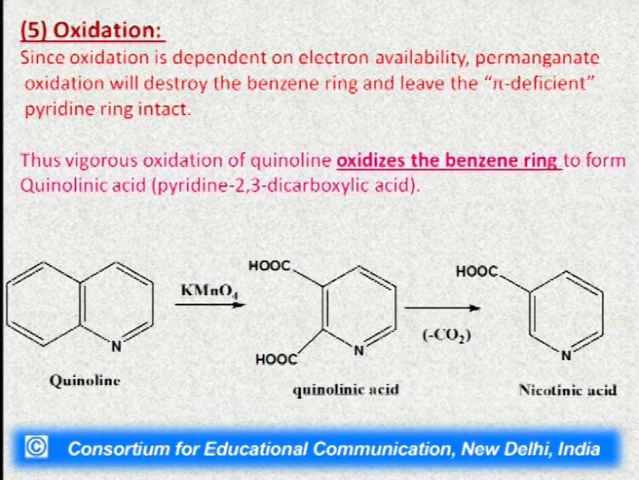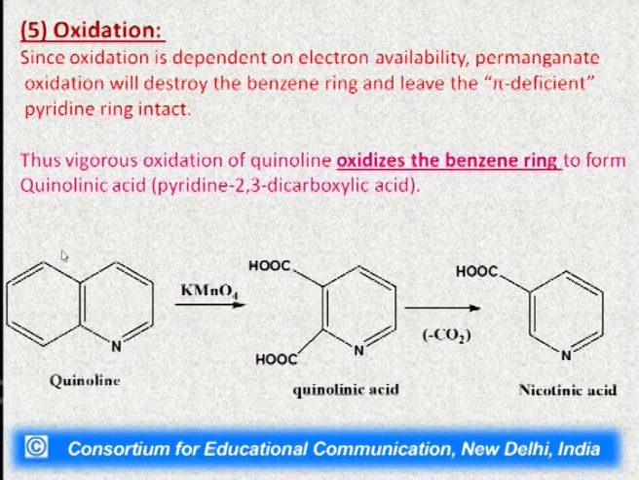Then comes the oxidation reactions. Since oxidation is dependent on electron availability, potassium permanganate oxidation will destroy the benzene ring, since the benzene ring is rich in electrons, and it leaves the pi-deficient pyridine ring intact. This benzene ring is rich in electrons, so it will be oxidized from these two carbon positions and we will get the oxidation product, which is called quinolinic acid.